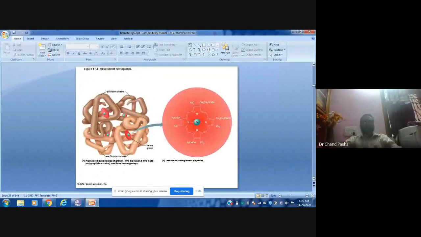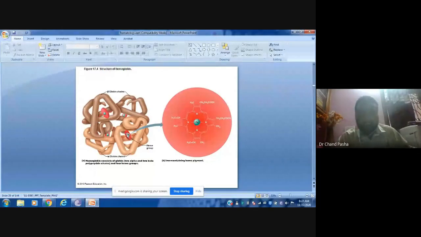So this is the structure. You can have a look. As far as the structure of hemoglobin is concerned, there are two alpha chains, these two are alpha chains and these two are beta chains. And see here, 1, 2, 3, 4, four heme moieties are bound in this hemoglobin structure.